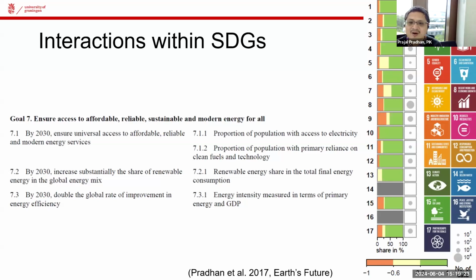In many households, especially in low-income countries, people use solid fuels for cooking and other purposes, like fuel wood, animal dung, and so on. These are considered dirty fuels, where there is a lot of smoke coming up. These dirty fuels can be replaced by clean fuels.